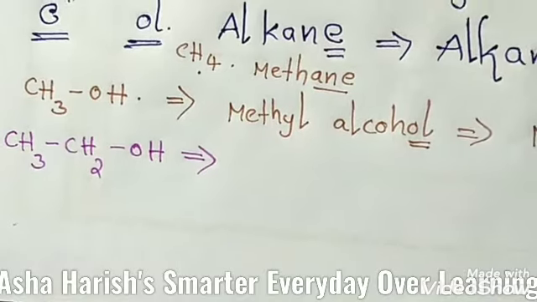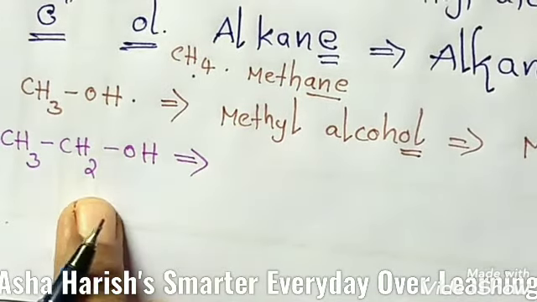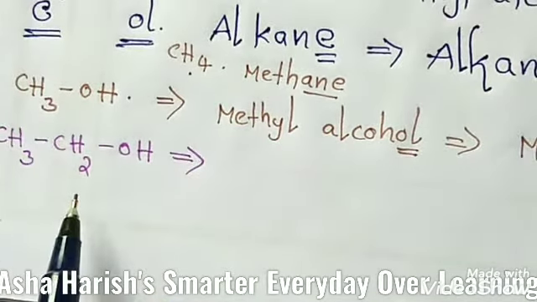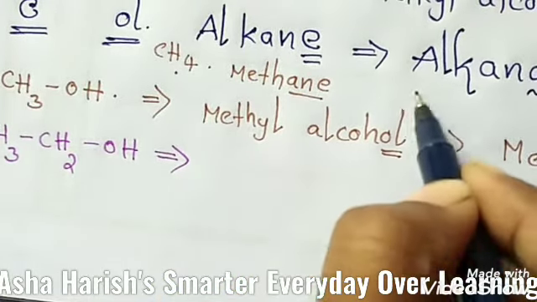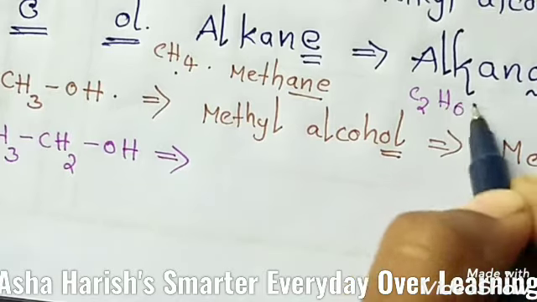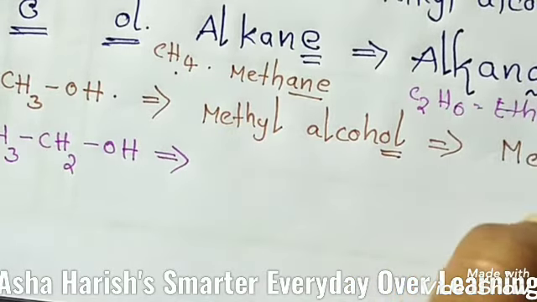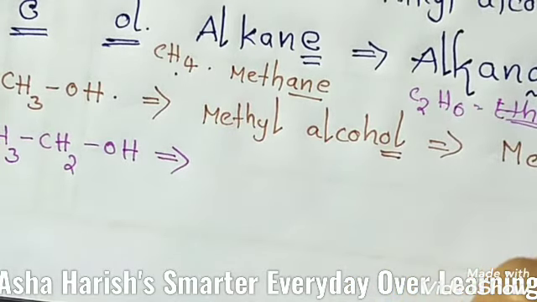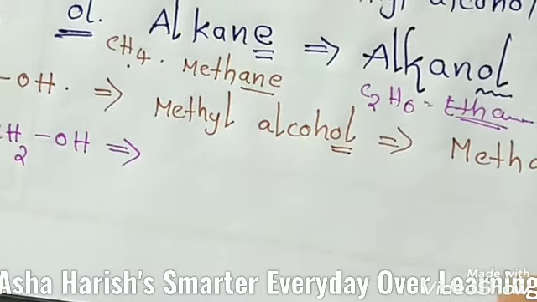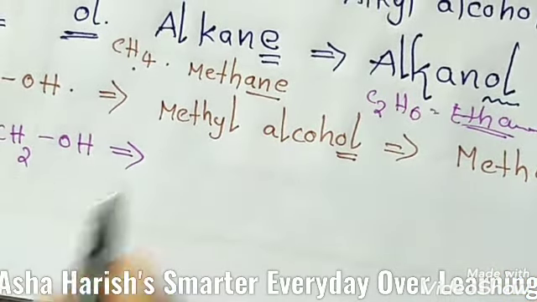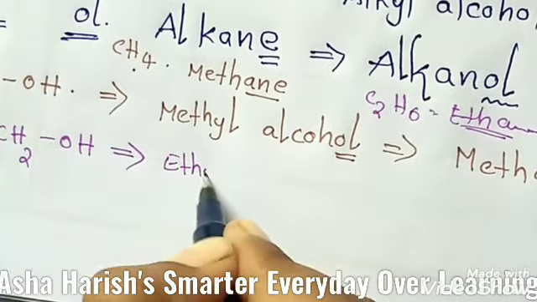Then we have the next example here, CH3CH2OH, nothing but C2H5OH. Okay students, C2H6 is ethane, that you know very well, and from this ethane if you remove one hydrogen, you get ethyl. So C2H5 here is ethyl.